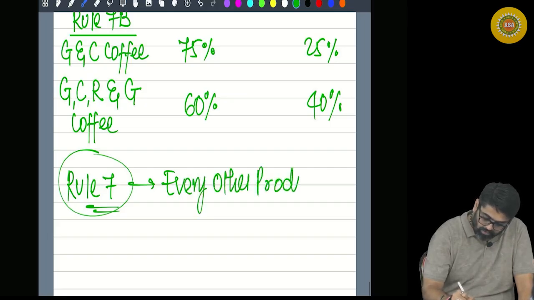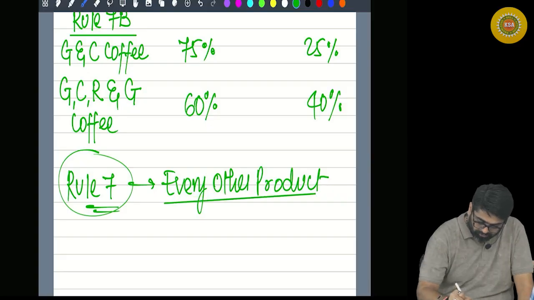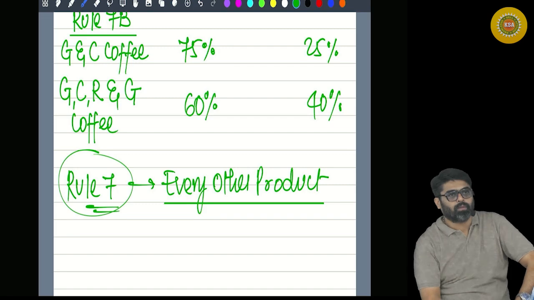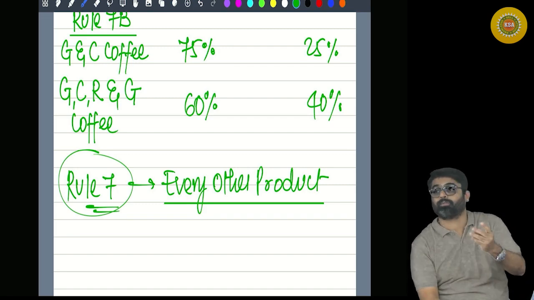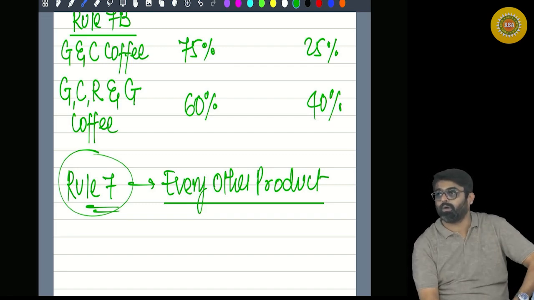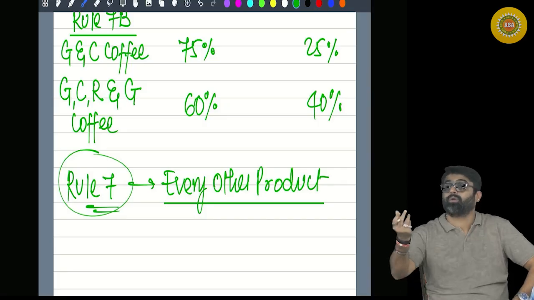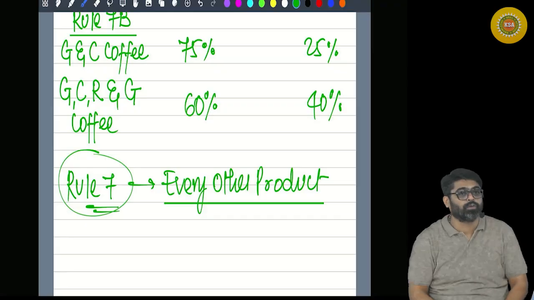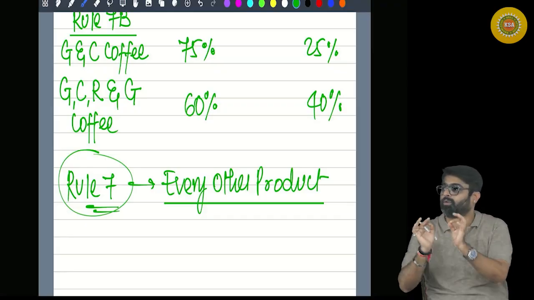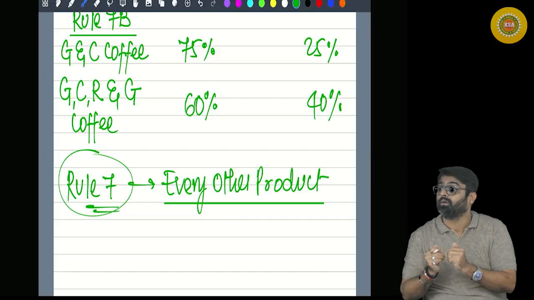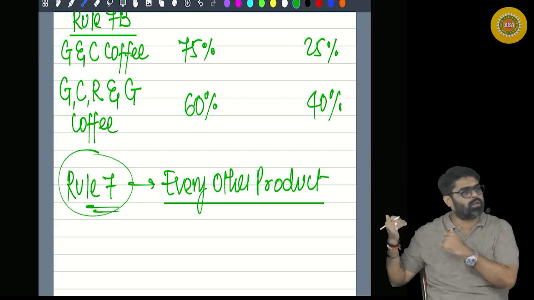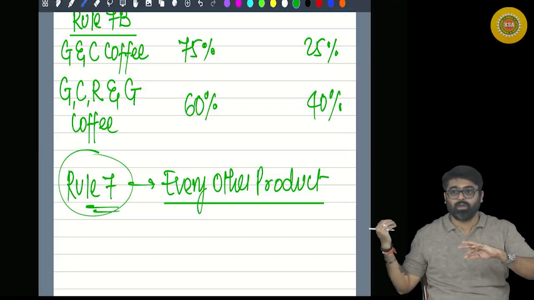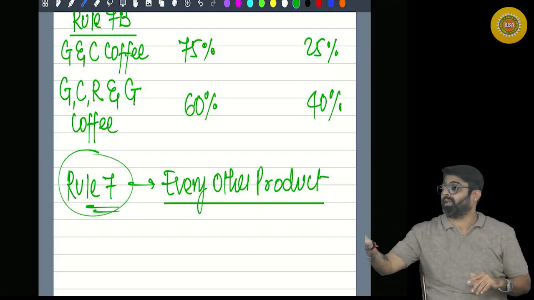Every other product will be covered by Rule 7. Tomato into tomato ketchup, Rule 7. Potato into potato wafer, potato chips, Rule 7. Wheat into atta, Rule 7. Fruits into fruit juice, Rule 7. Rice into paddy into rice, Rule 7. Everything will now be covered into Rule 7. Sugarcane to sugar, Rule 7. Sugarcane to jaggery, Rule 7.